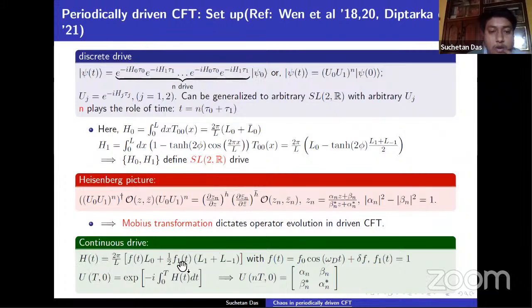All these discrete drives can be generalized to the continuum case, where H(t) is the continuum driven Hamiltonian. When f1 is 0 and f(t) is 1, then it is H0. But when f1 is 1, we consider f(t) in this way, where f0 is the driving amplitude and omega d is the drive frequency. For this continuum case, one can also construct this U in the following way, and similarly to the discrete drive, one can construct this n-driven U in terms of the transform matrix, which is the Mobius transformation.